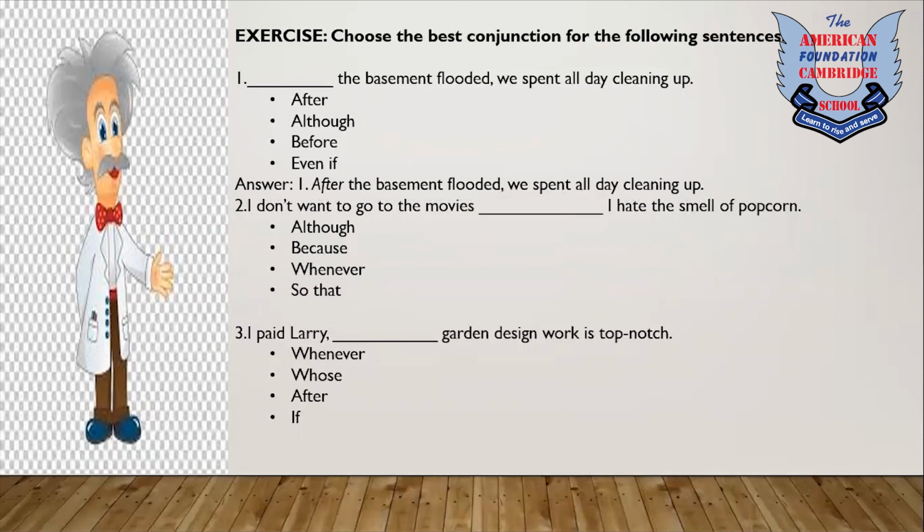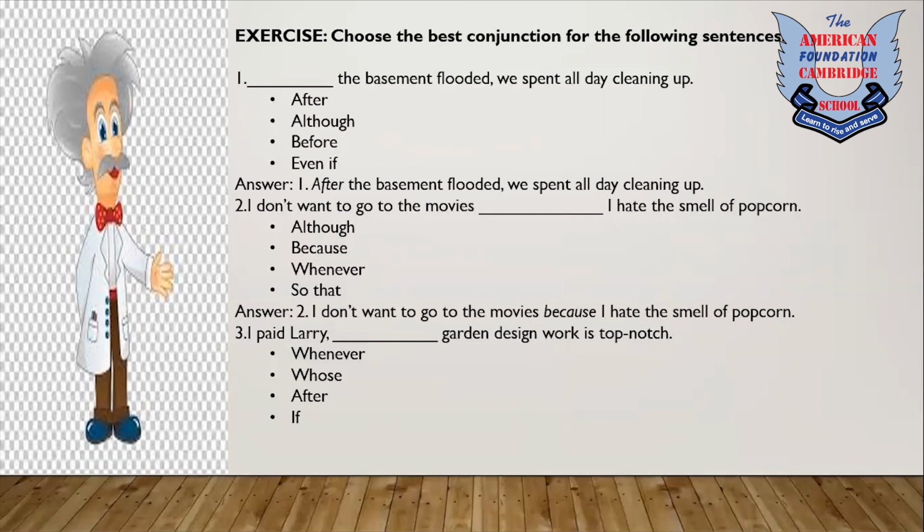Okay, moving on to the second one. I don't want to go to the movies dash I hate the smell of popcorn. That means why does the person not want to go to the movies? Because there is a reason that the person hates the smell of popcorn. So whenever we are telling a reason for something, we use because or although, whenever and so that have to be removed. So since this reason is straightforward, we use because.